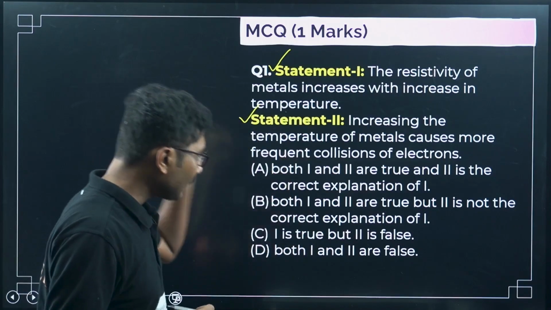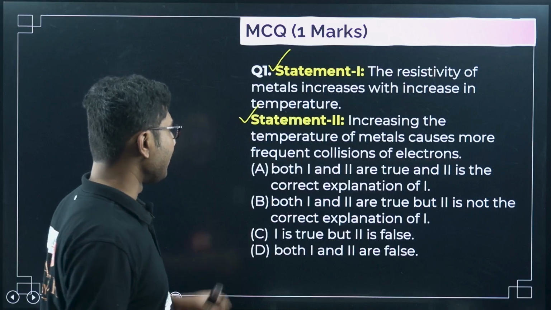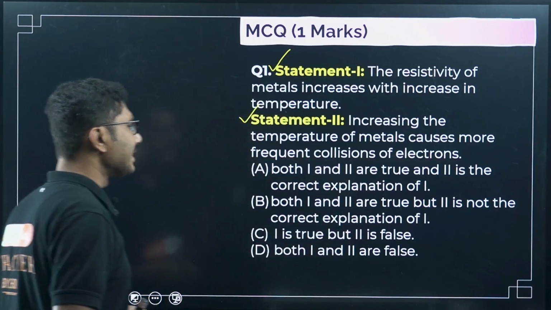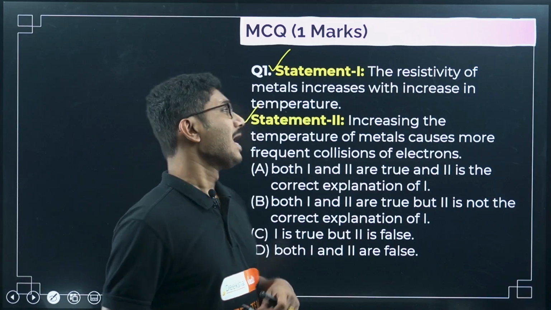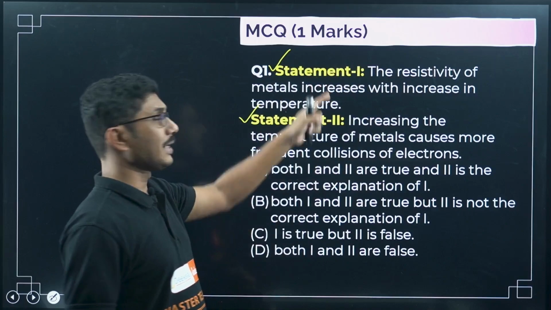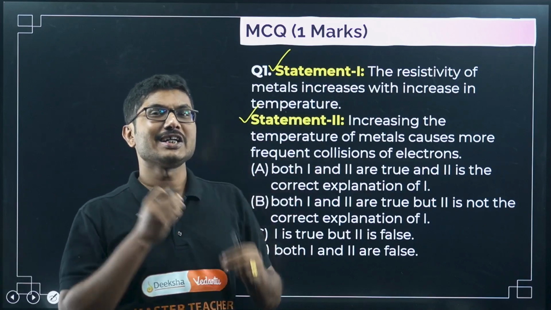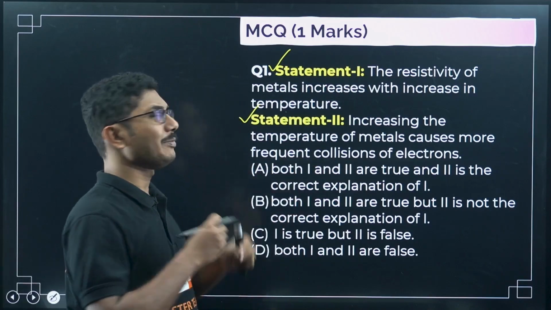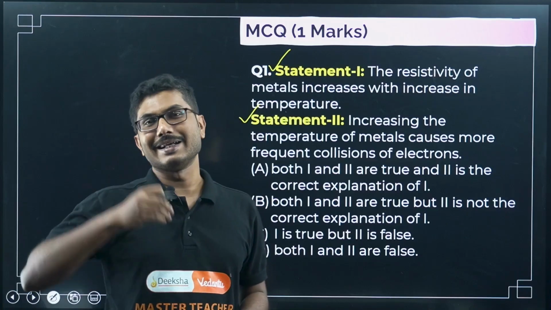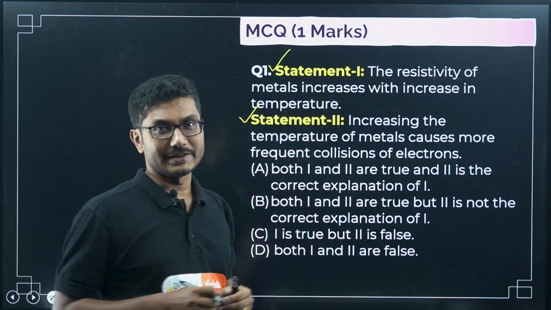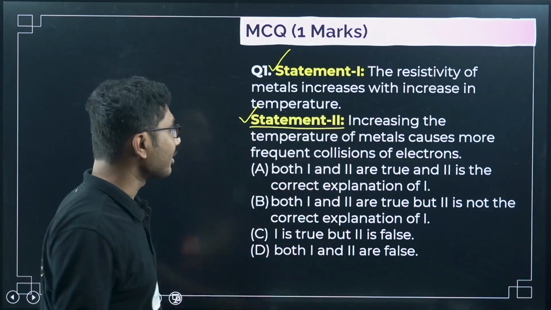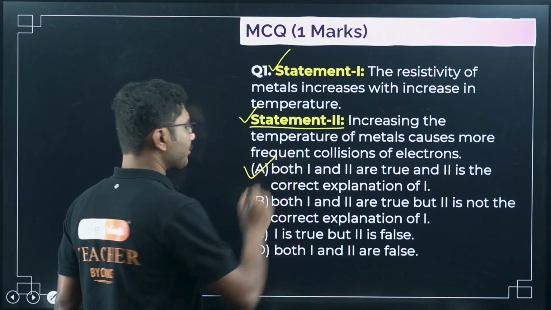Now let's see what options are given. Both 1 and 2 are true, and 2 is the correct explanation of 1. Now let us see, is it the correct explanation? As the temperature increases, the collisions increase, which means the electrons move slowly. Electrons moving slowly means the resistance increases, the resistivity increases. So yes, statement 2 is the correct explanation for statement 1. So the correct answer is option A for this question.